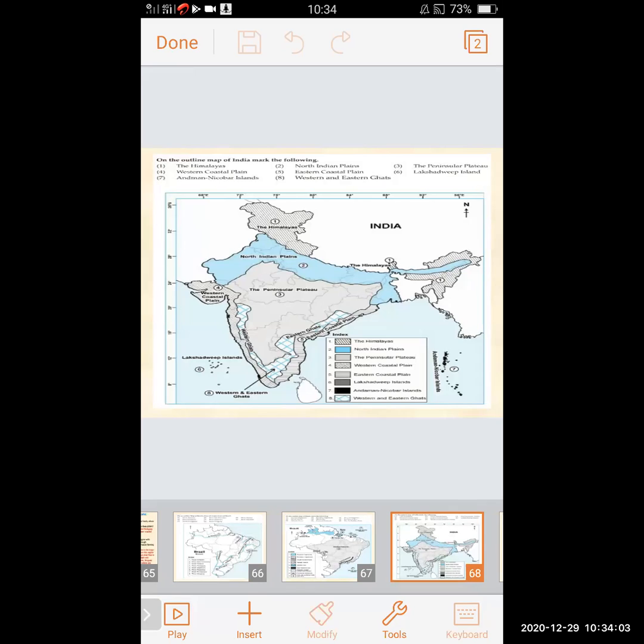So one, the Himalayas is given. The North Indian plains is shown in blue color. The Peninsula Plateau, see the location where it is located. The Western Coastal Plains, the Eastern Ghat is shown. Check this map: Ghat, Western Ghat, and the coastal plain. And here at number 8, Western and Eastern Ghat is given. Number 7, Andaman and Nicobar Island and Lakshadweep Island are also marked.